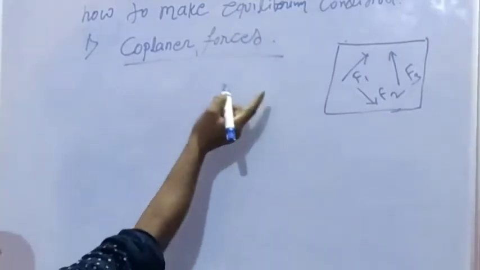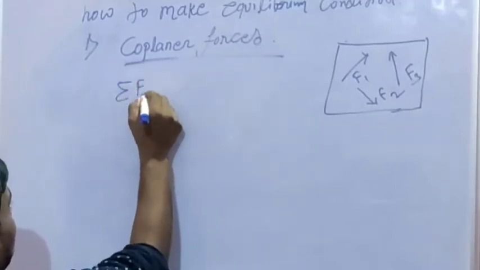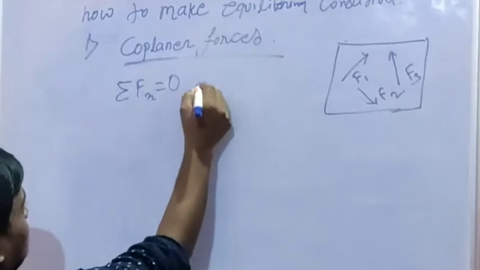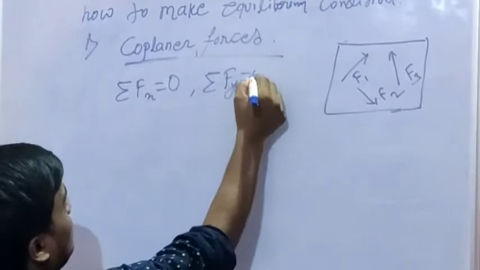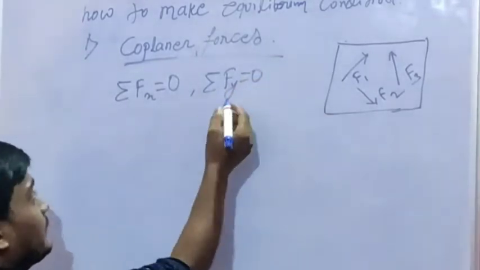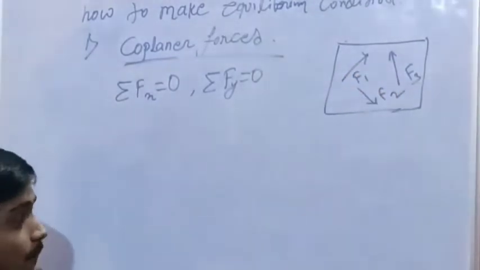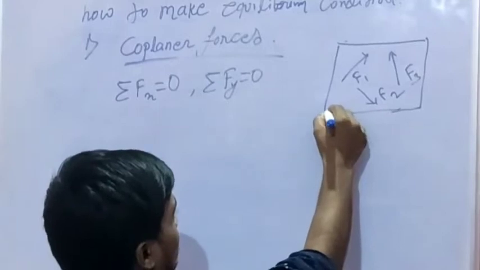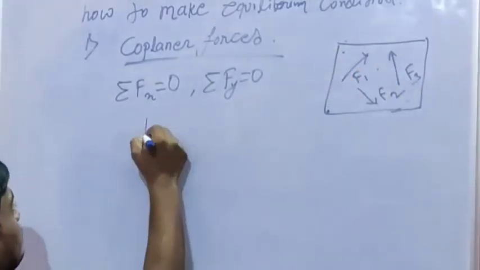To make equilibrium for coplanar forces, the sum of all forces in the x direction is 0, in the y direction is 0, and the moment of this system about any axis, let the axis be here, is 0.